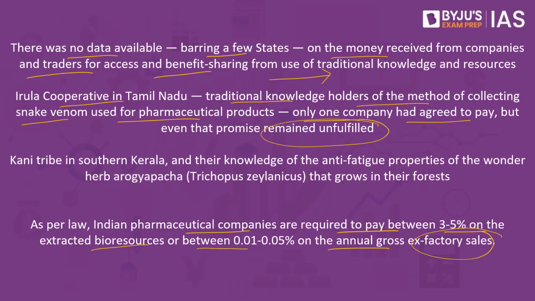Let me give you another example. The Kani tribe in southern Kerala are known for their knowledge of the anti-fatigue properties of the wonder herb called Arogya Pacha, whose scientific name is Trichopus zeylanicus, that grows in their forest. But in this particular case as well, some of the benefits which should have been accorded to them are yet not accorded.